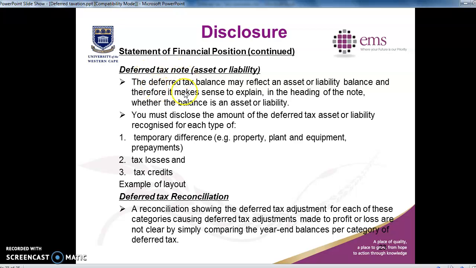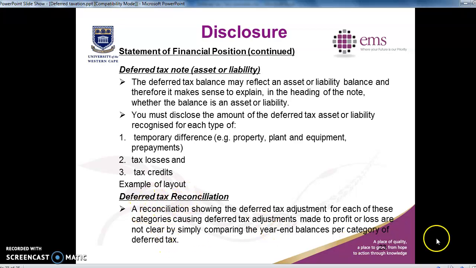The deferred tax balance may reflect an asset or liability balance, so it makes sense to explain in the heading of the note whether the balance is an asset or a liability. You must disclose the amount of the deferred tax asset or liability recognized for each type of temporary difference, for property, plant, and equipment, prepayments, and so on, tax losses and tax credits.